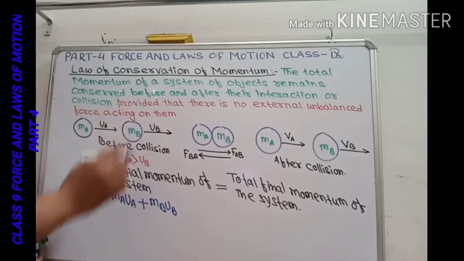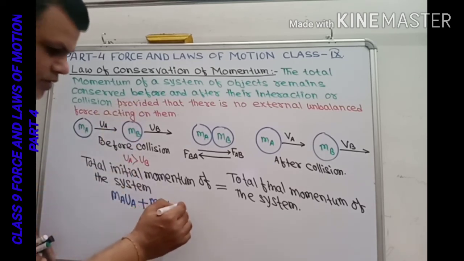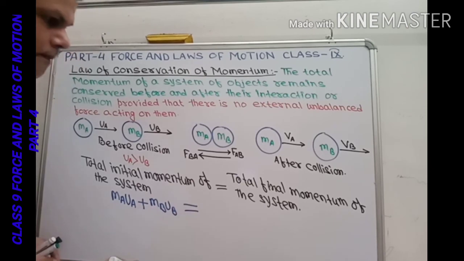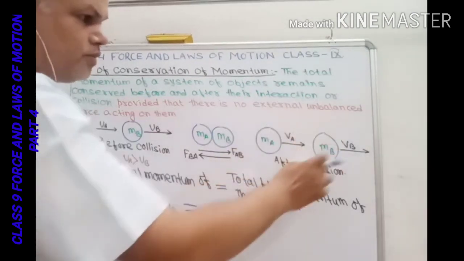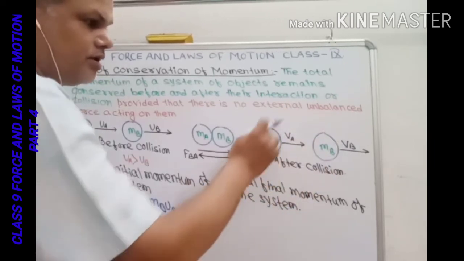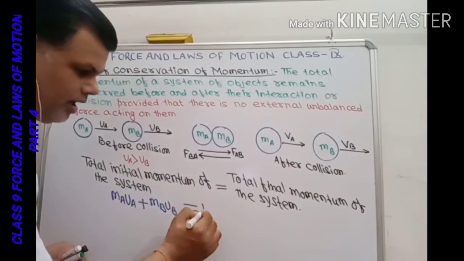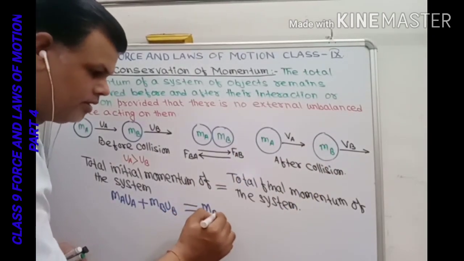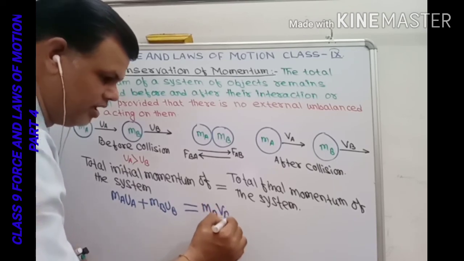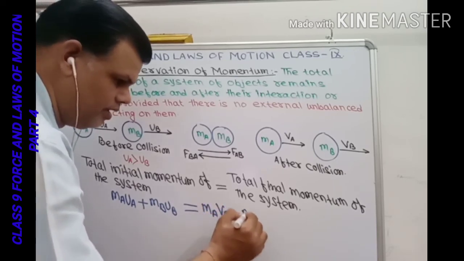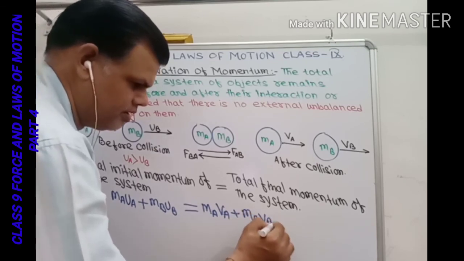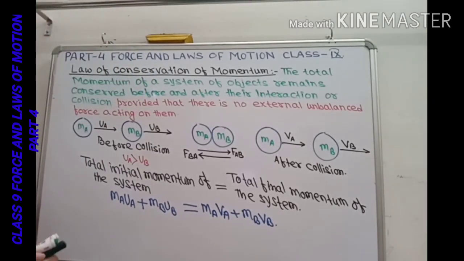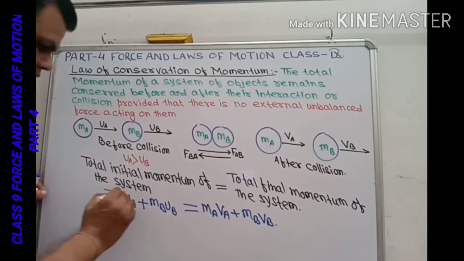According to the law of conservation of momentum, this is equal to the total final momentum of the system, meaning the total momentum after collision, that is MA multiplied by VA plus MB multiplied by VB.